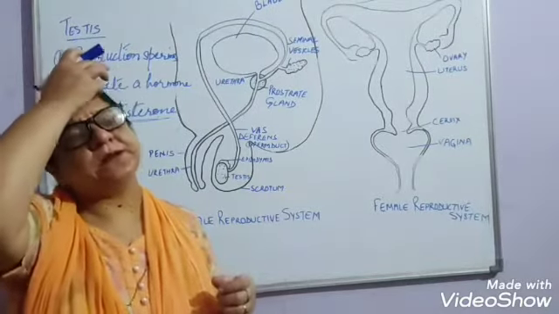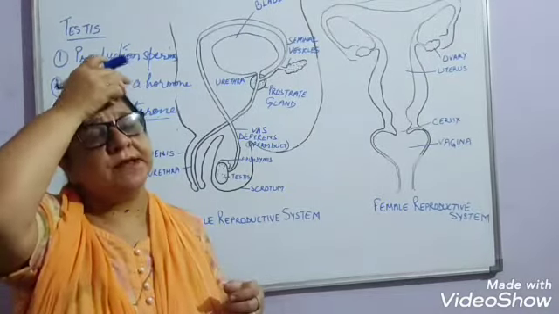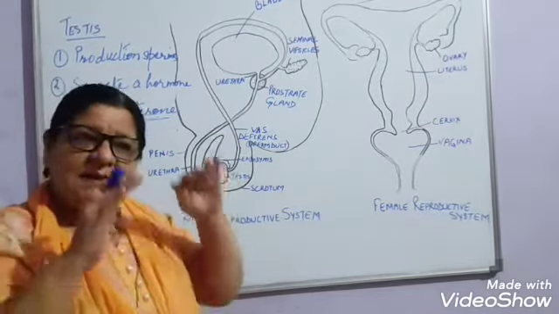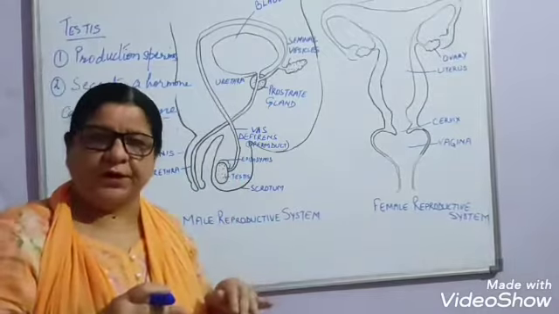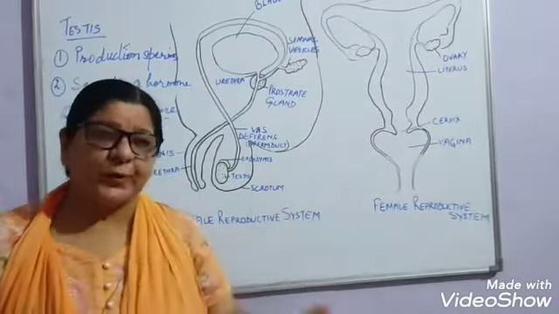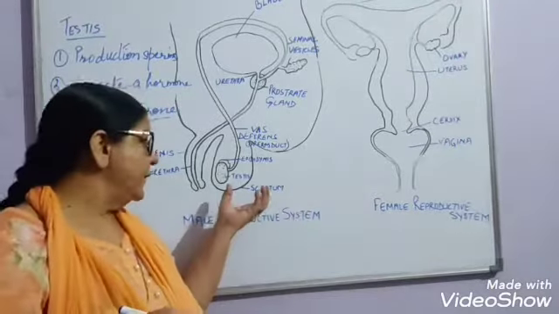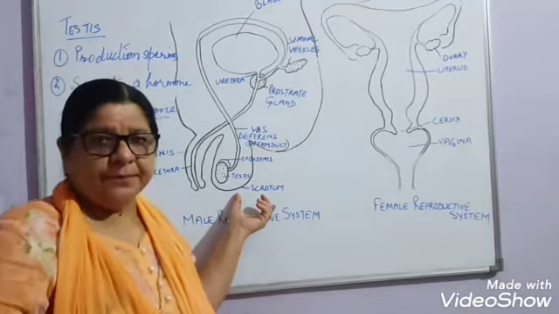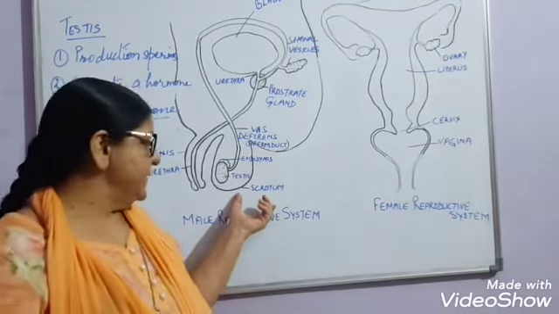Now why is it placed outside the abdominal cavity? Because the sperms are produced at a little lower temperature than the normal body temperature. This is an important question also: why is the scrotum placed outside the body?